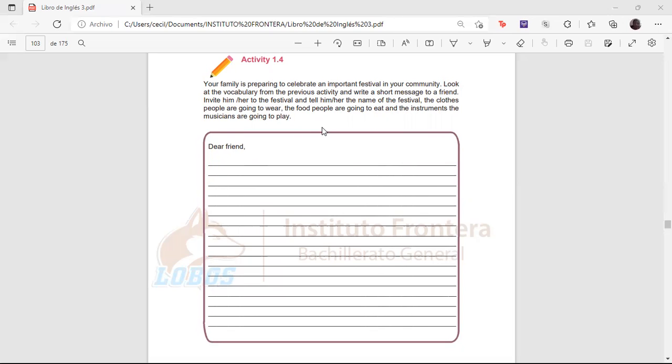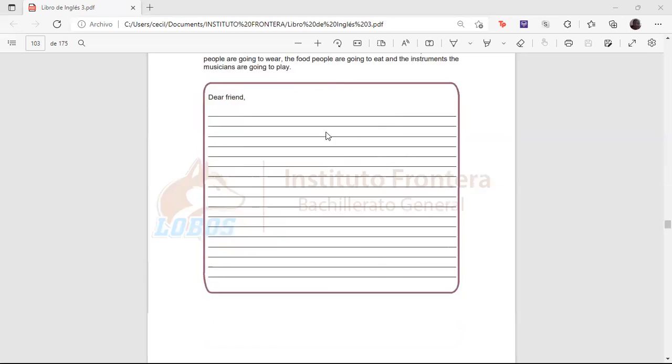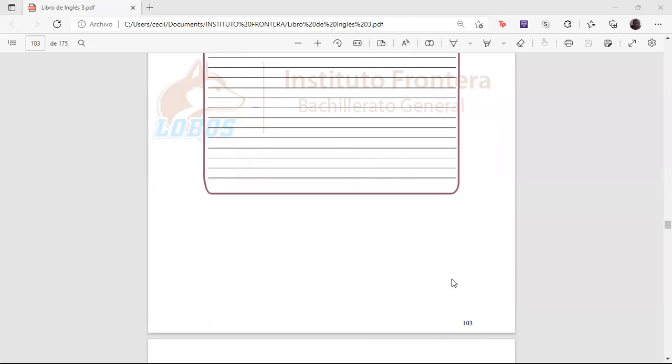Imagine you're texting. Okay, imagine that you're going to text him by WhatsApp. You're texting him, and you're not going to say dear friend. Just tell him by his name, but you're going to tell him that it's going to be a festival. It's like, come over here. It's going to be a festival, but you have to bring your clothes this way. It's going to be this kind of food. It's going to be this kind of music. They're going to have this kind of things in the festival. Be specific. Use the vocabulary from the top of the picture that we saw before. Okay, so it's going to be on page 103.